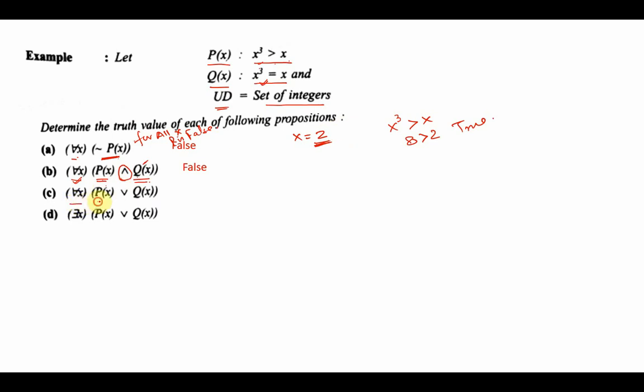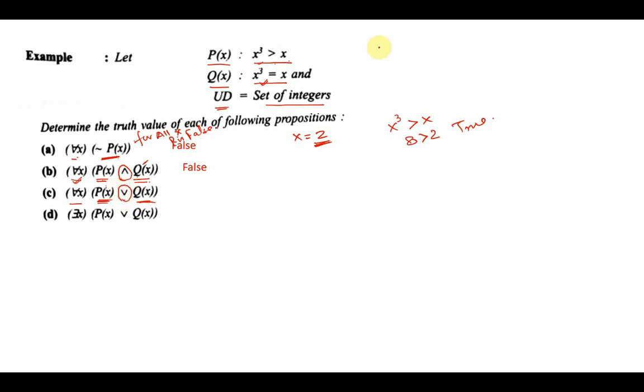For all x, p(x) or q(x). Now this is a slightly different situation. Now the counter example, if there is any, should be the one where this becomes false and this becomes false. Only then will this disjunction become false.